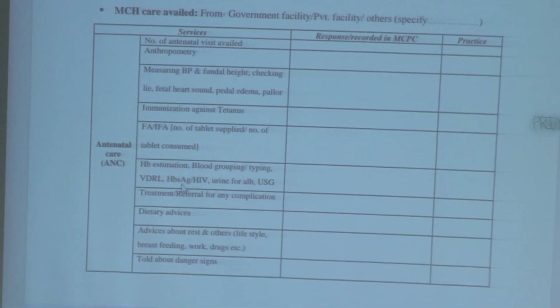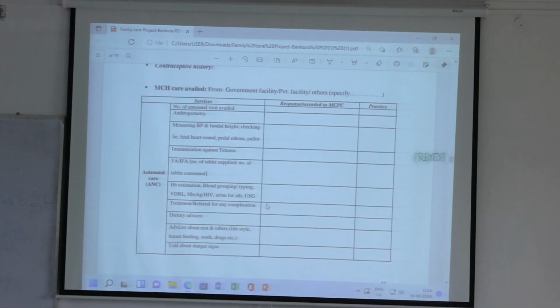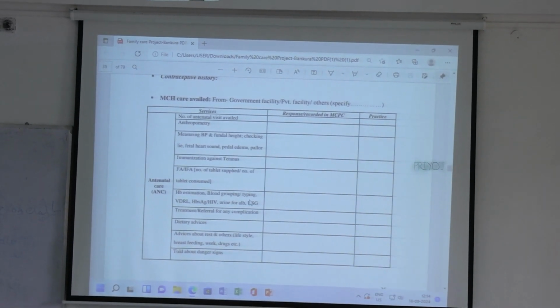Then whether all these blood tests have been done or not. That is hemoglobin estimation, blood grouping or typing, VDRL, HbSAg, urine for albumin, USG. Why are we doing this?